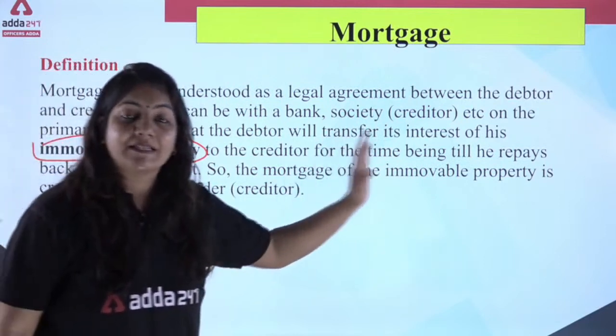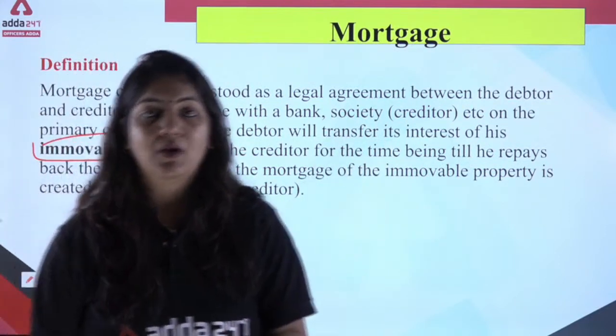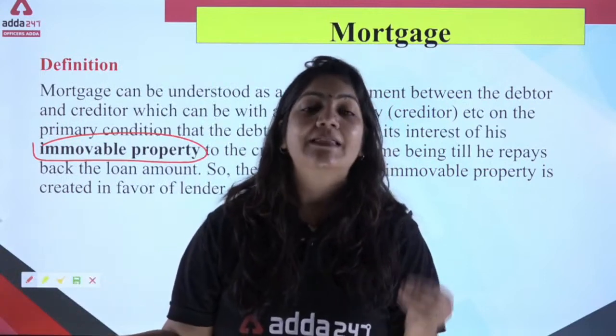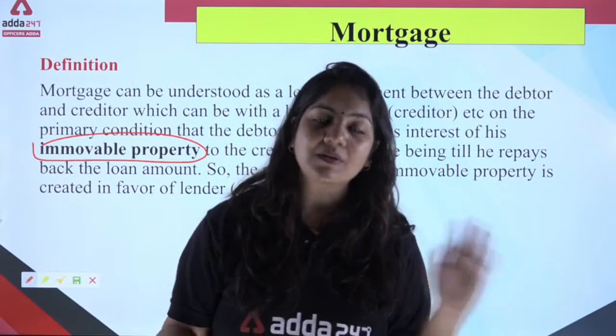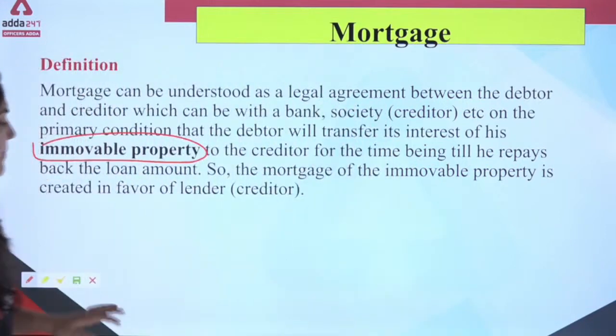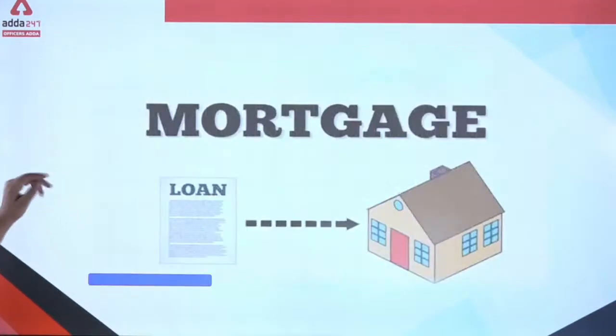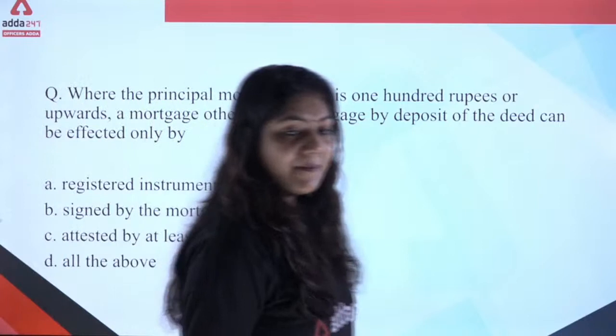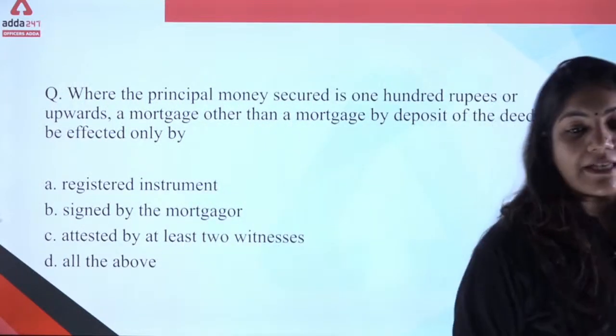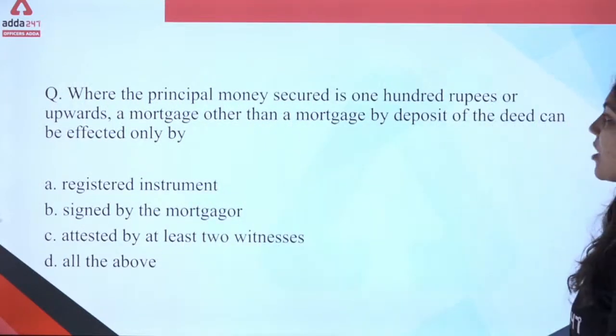When person A gives the loan money to the person, he can take the title document to himself. So this is the basic difference between these three securities. Okay, now just see this question. This is very simple. The principal money secured is 100 rupees or upward.